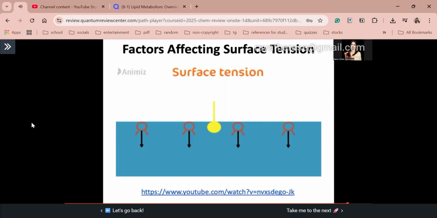There are two mechanisms by which a surfactant reduces the surface tension. First, because the head of a surfactant is polar in nature, it attracts water molecules towards it. As a result of this attraction, the downward pull experienced by the surface water molecules is reduced, and hence the surface tension reduces.